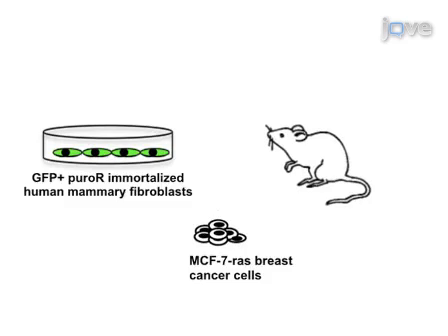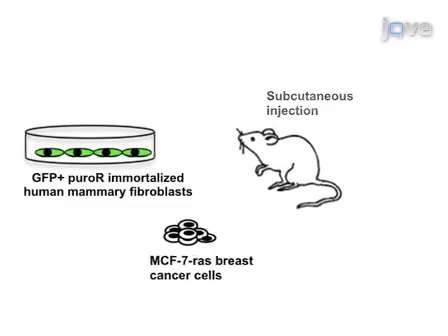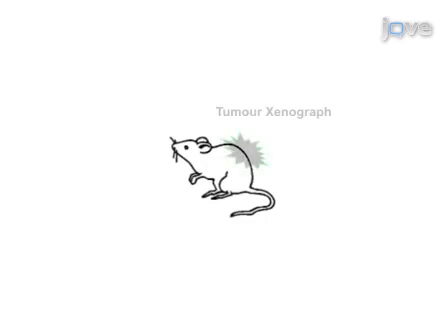The cells are then co-injected with human breast carcinoma MCF7 RAS cells subcutaneously into an immunodeficient mouse. The injected human mammary fibroblasts will evolve into tumour-promoting CAF myofibroblasts.